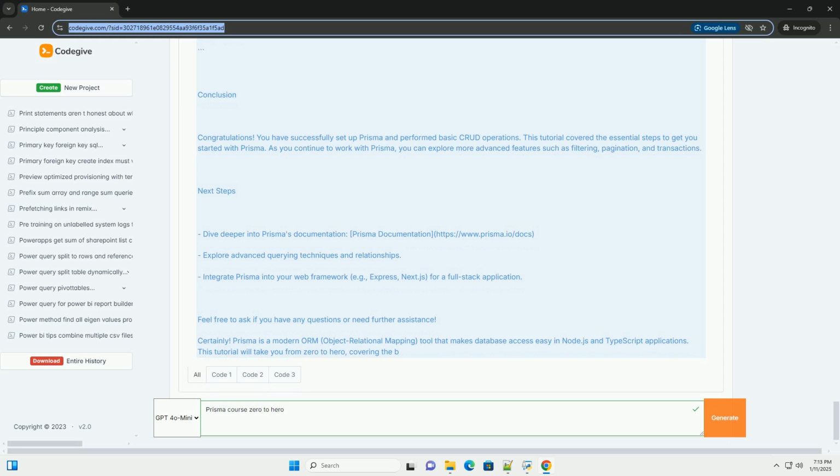Step 3, define your data model. Open the schema.prisma file and define your data model. Here's a simple example for a blog application with user and post models.